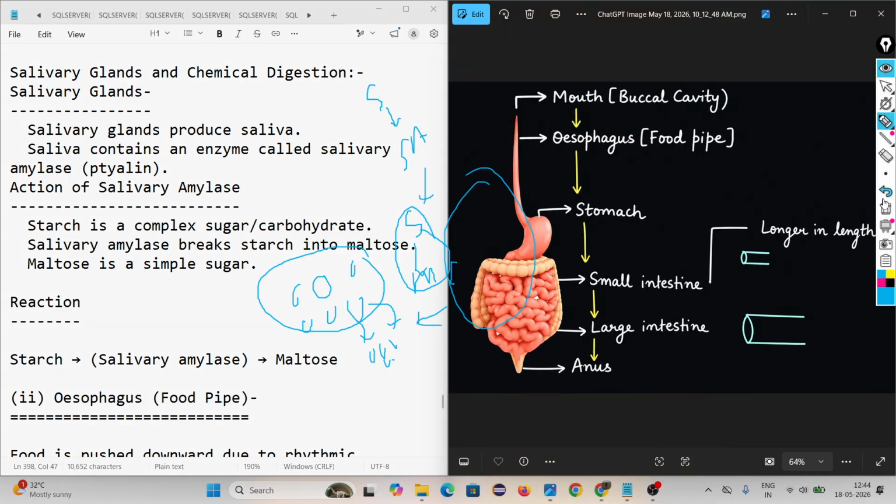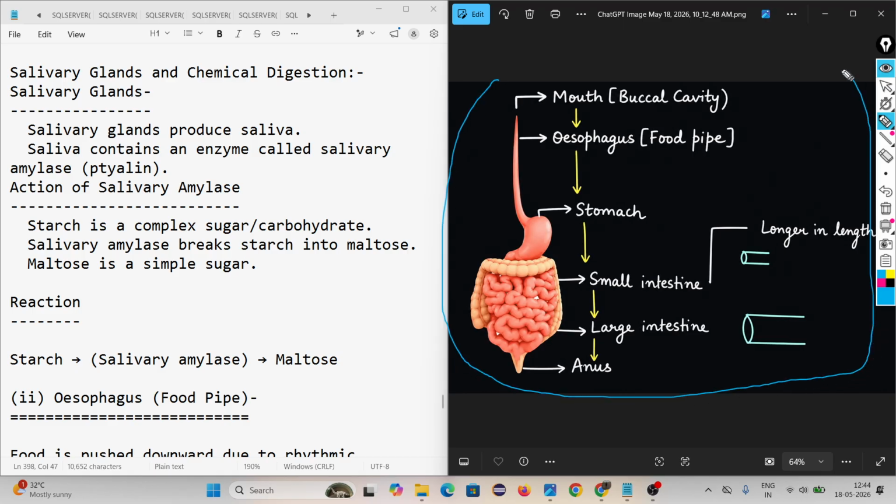Look, this is the figure of our alimentary canal. Initially the mouth, then this pipe is called the oesophagus or food pipe. Then the oesophagus opens into one J-shaped organ called the stomach. Then this stomach is connected with this structure called the small intestine. Actually, small intestine and large intestine, don't be confused. Small intestine means its length is greater than the large intestine, but its width is less. That's why it is called small intestine. And this is called large intestine, and the last part is called the anus.